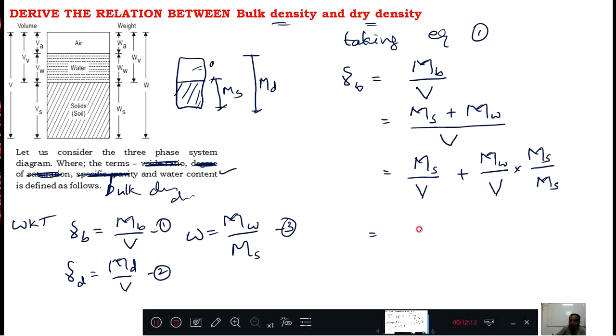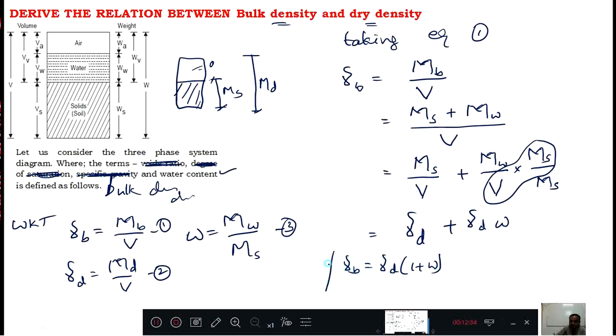Then Md by V is what? Gamma d, plus this Mw by V, again same, this is also gamma d. Then Mw by Ms is defined as water content w. Therefore gamma d common, 1 plus w is your gamma b. Usually we write this equation as gamma d equals gamma b divided by 1 plus w.